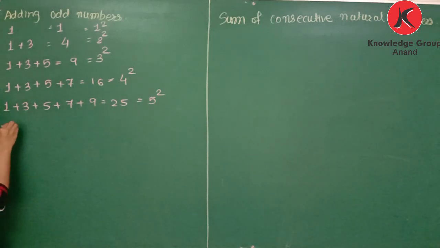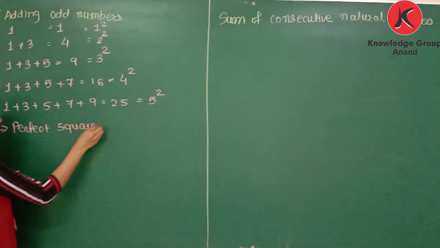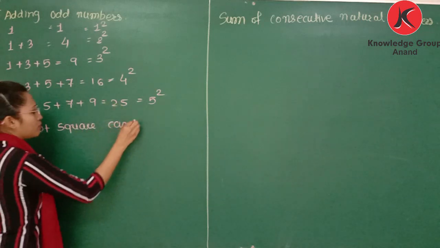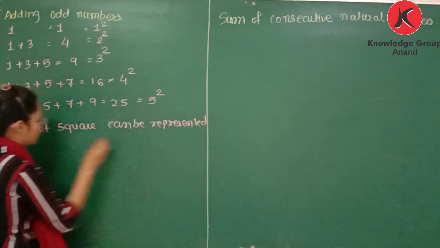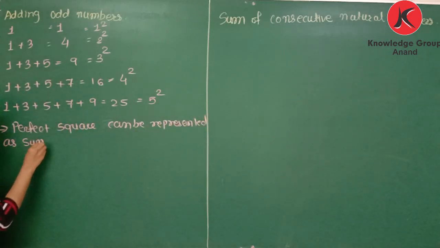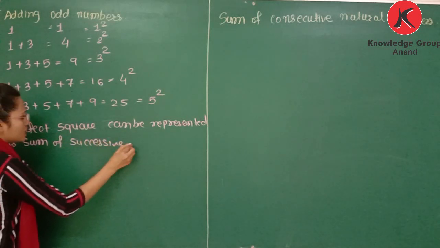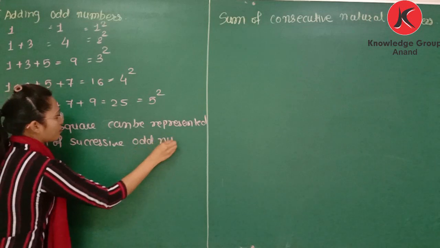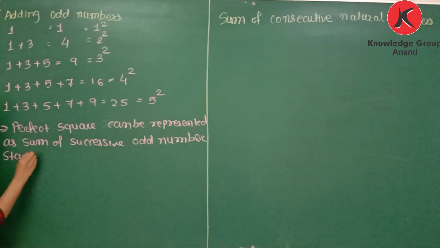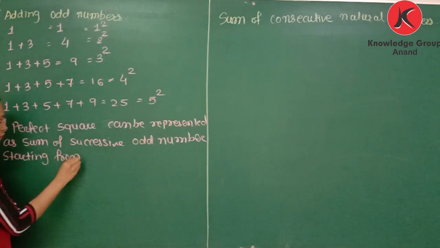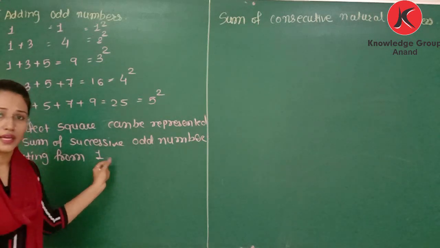So a perfect square can be represented as a sum of successive odd numbers starting from 1.